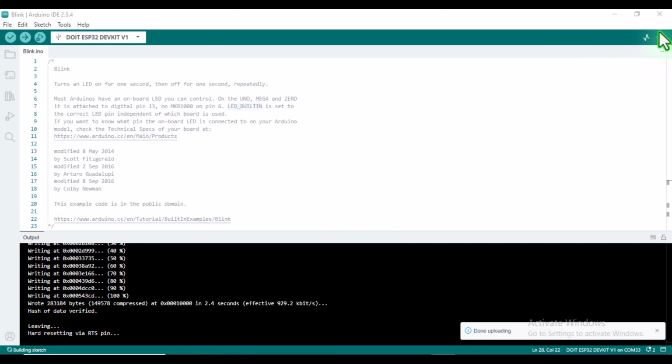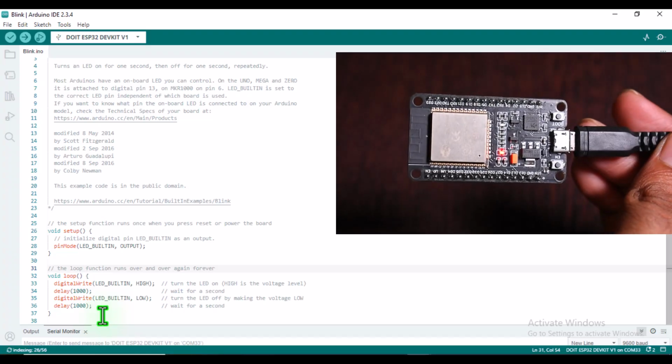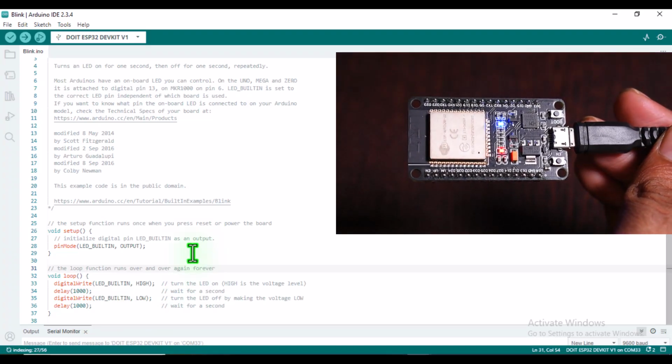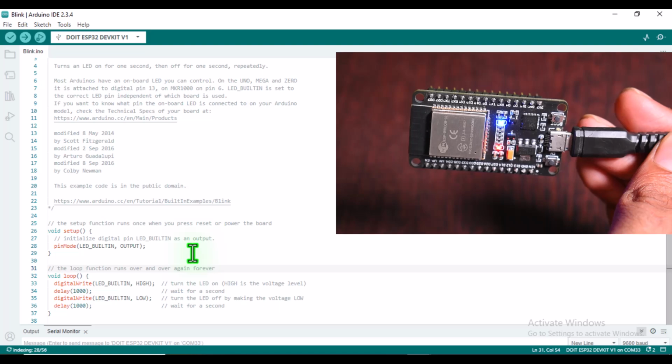After the upload is complete, take a look at the ESP32 board. You should see the onboard blue LED start blinking. This confirms that the setup was successful and your ESP32 is working correctly.